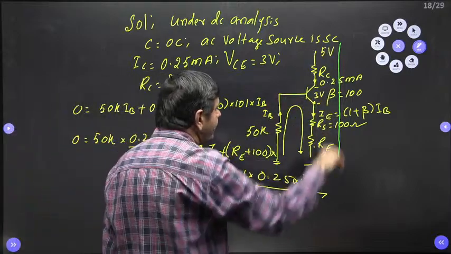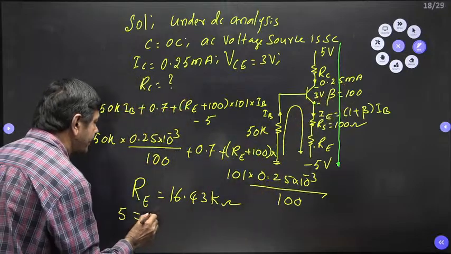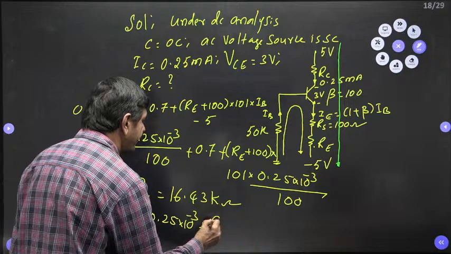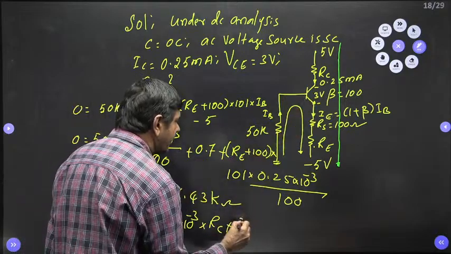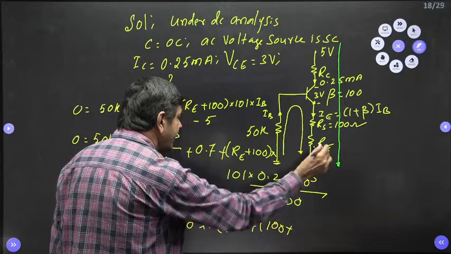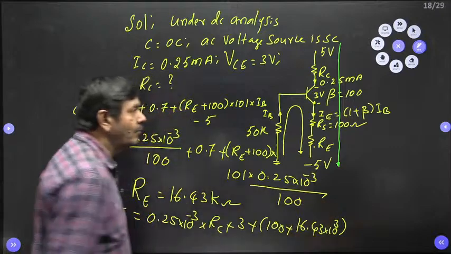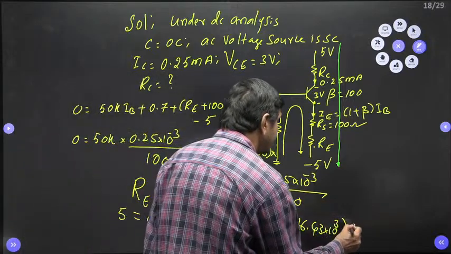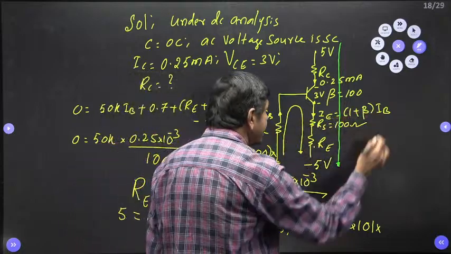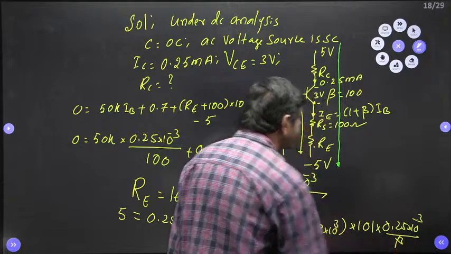After getting RE, you apply KVL from top to bottom. The supply voltage, 5 volts, equals 0.25 milli into RC, plus VCE which is 3 volts, plus the drop across this 100 plus RE, where RS is 100 and RE is 16.43 kilo, into IE, which is 1 plus beta into IB. 1 plus beta means 101 into IB, and IB is IC by beta, 0.25 milli by beta. That is 1 plus beta into IB also.